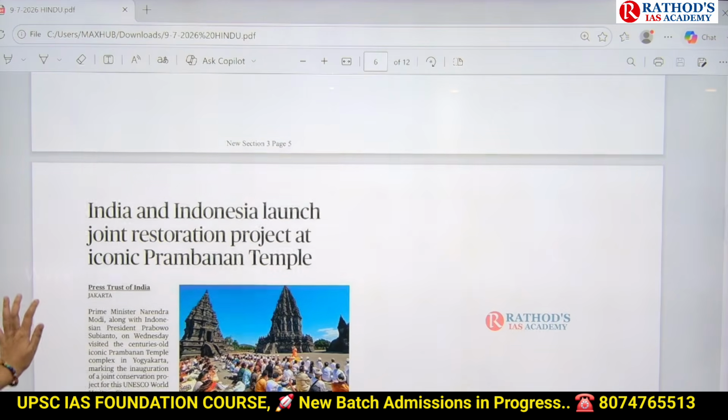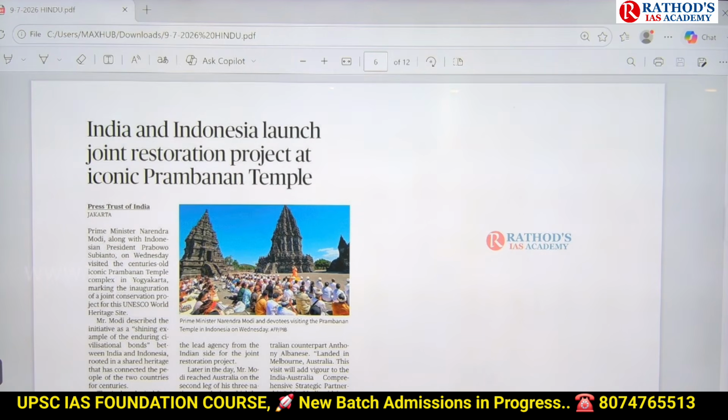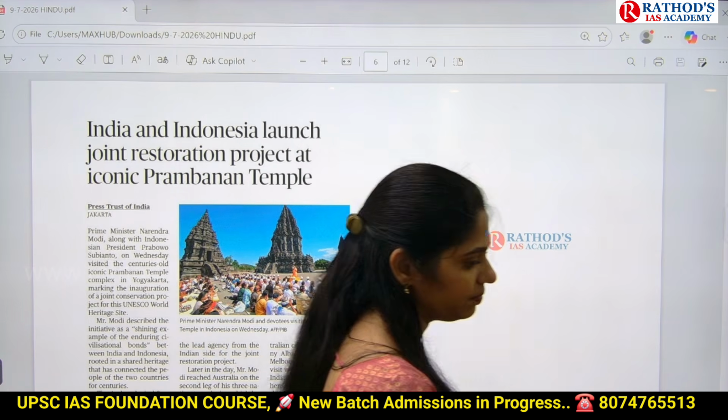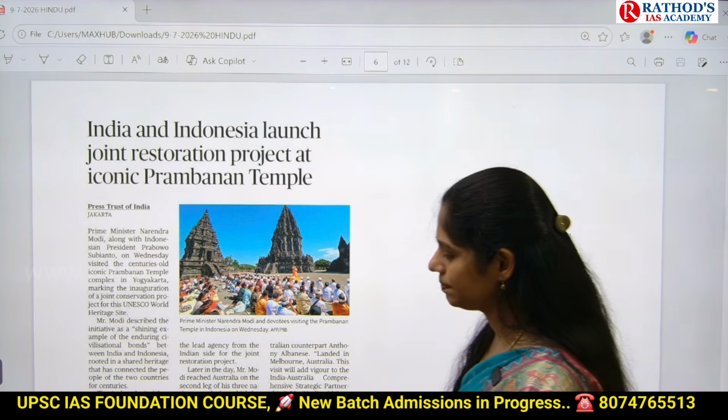Okay, see this article, guys. India and Indonesia launched a joint restoration project at the iconic Prambanan temple. Please keep a star mark for this temple. For sure, in 2027 you will get a prelims based question on this temple.